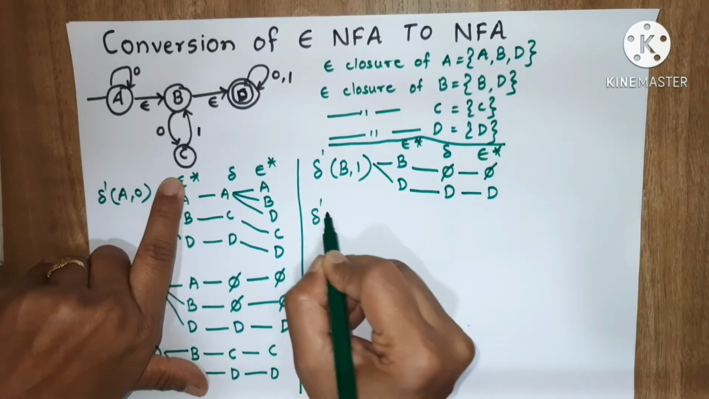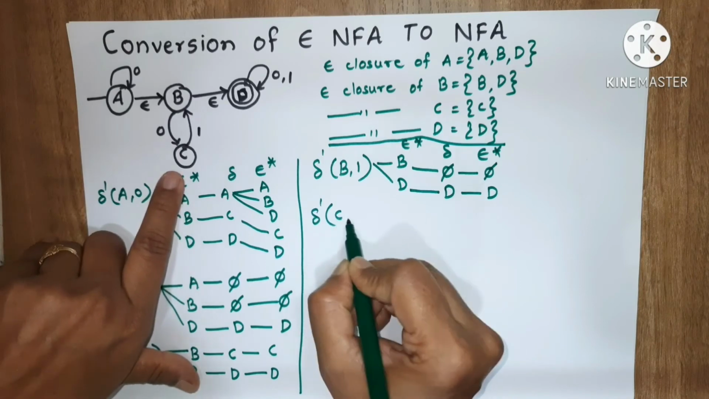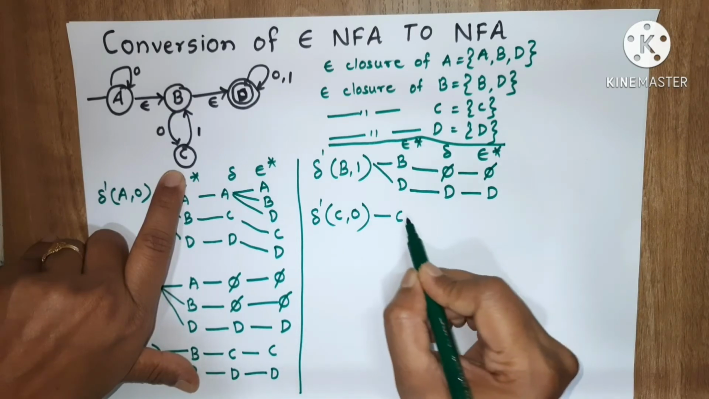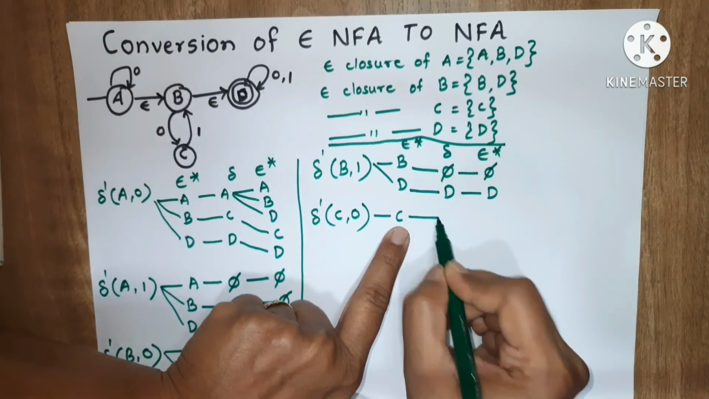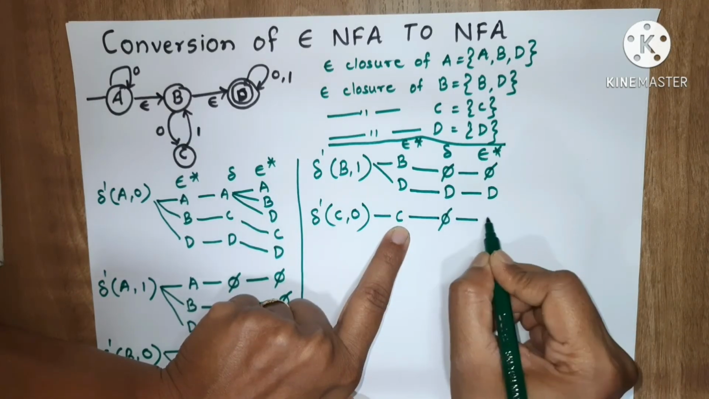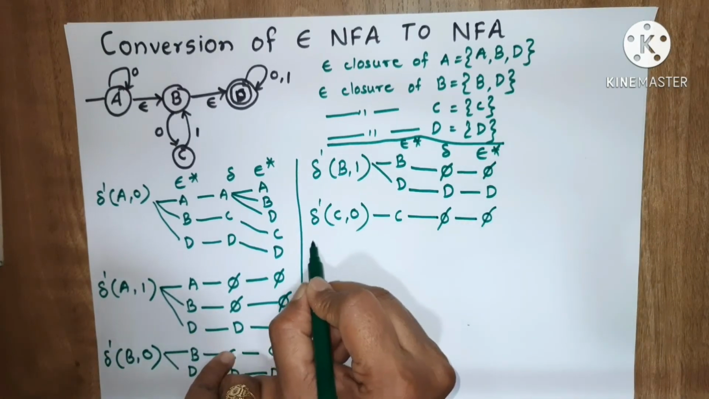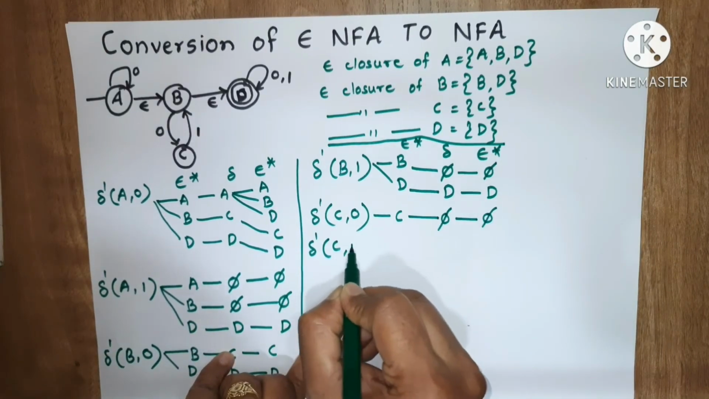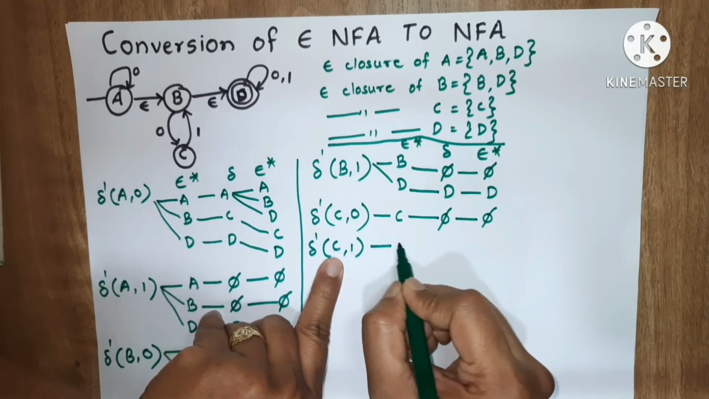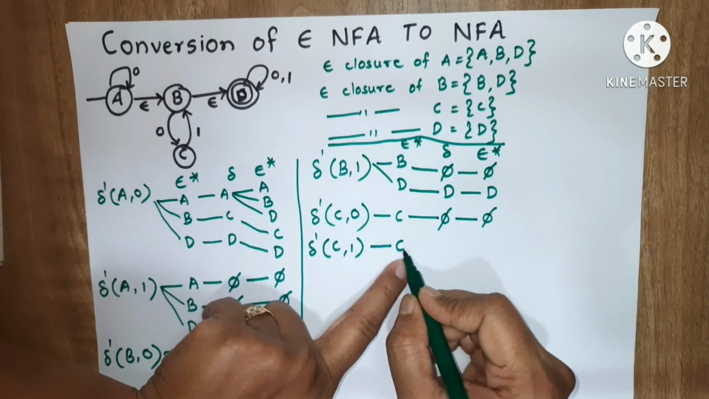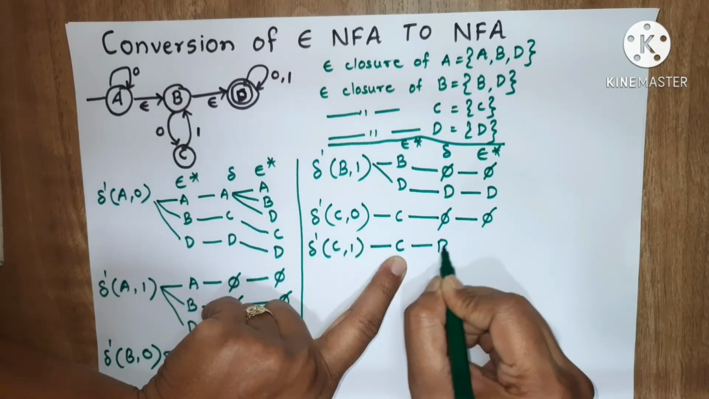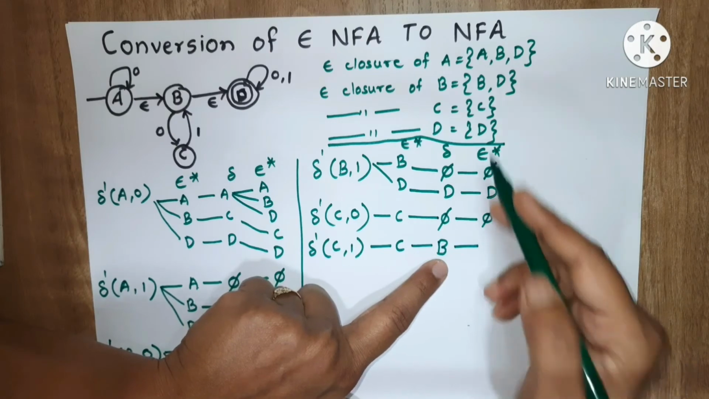Now you have to find out transition of C on 0. Epsilon closure of C is C only. Transition of C on 0 is not given, so that's why phi, and epsilon closure of phi is phi only. Now next is transition of C on 1. First we have to find out epsilon closure of C, that is C. Transition of C on 1 is given, that is B. And epsilon closure of B is B and D.